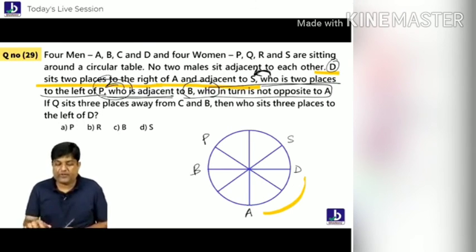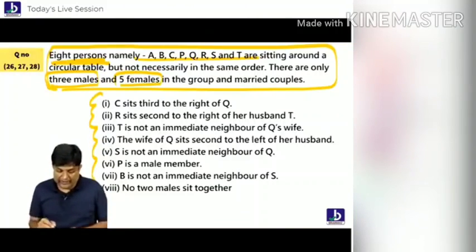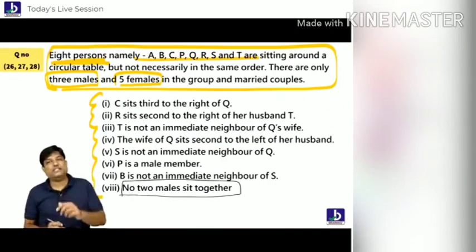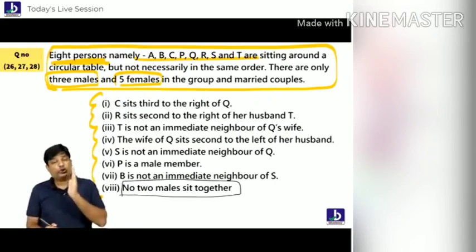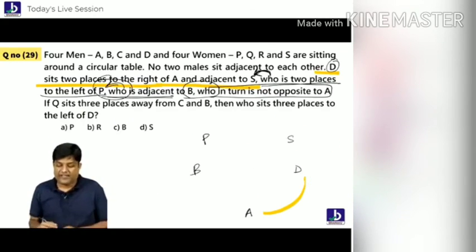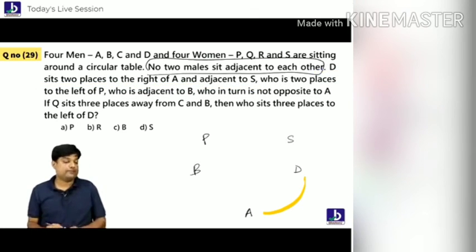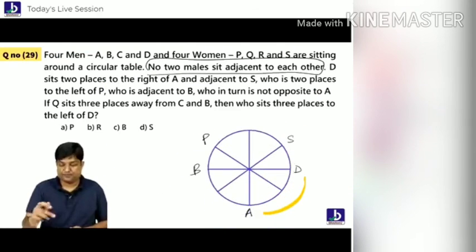Students, let me tell you: the previous question which I gave you, try to understand that. In this question also, you have to understand the last point. I have given a screenshot in the Telegram group. The last point, don't forget: no two males sit together. This is the biggest hint of the question. He told you that no two males are adjacent to each other. Remember that.